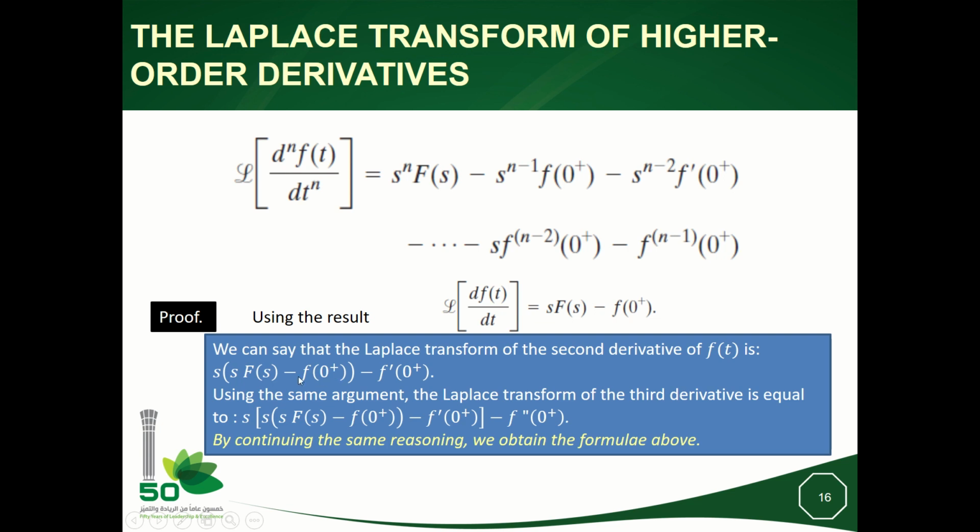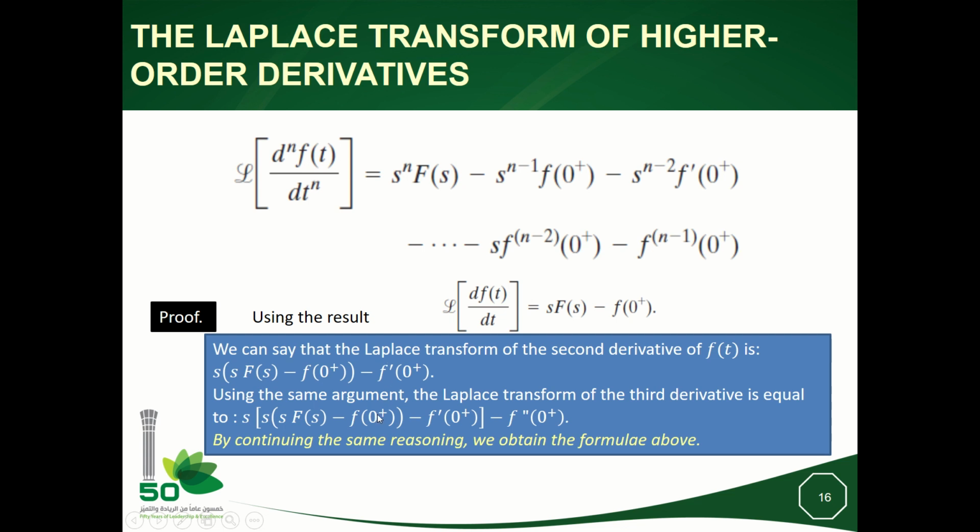So the Laplace of the second derivative of f is s times the Laplace transform of the derivative of f, which is this expression, so I plug it here, minus f prime at 0 plus. So I can expand, I will have s^2 F(s) minus s f of 0 plus minus f prime at 0 plus. So this is a special case of this when n is equal to 2.